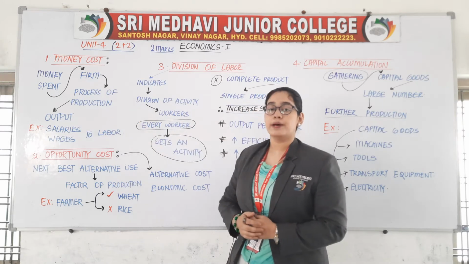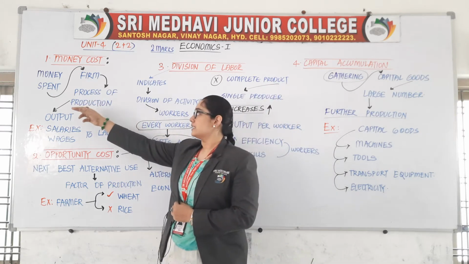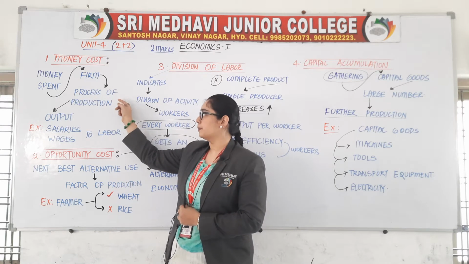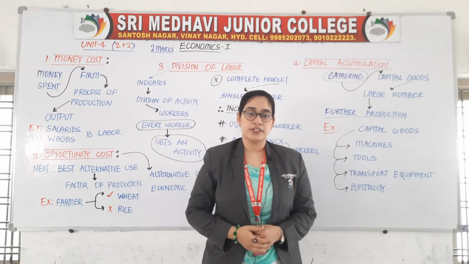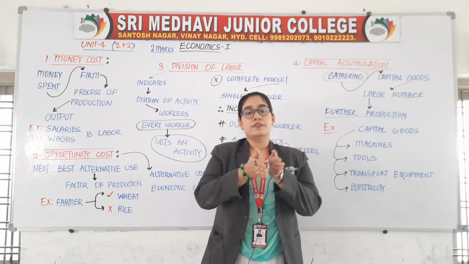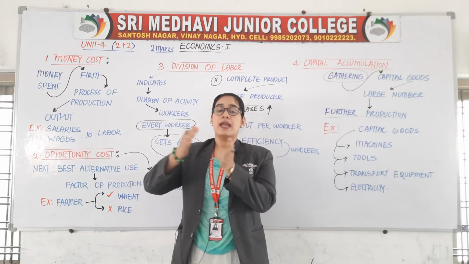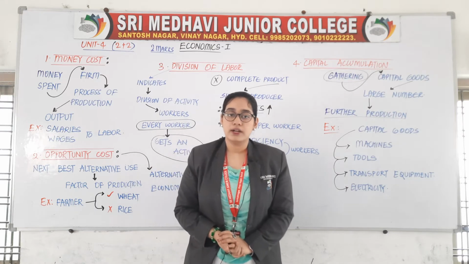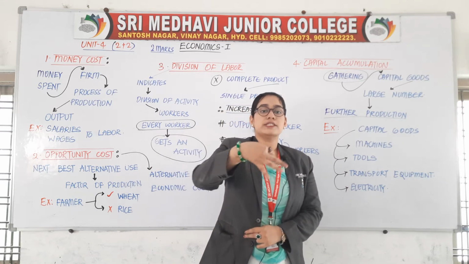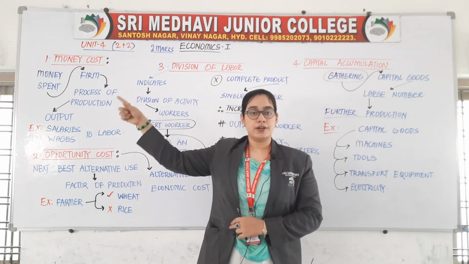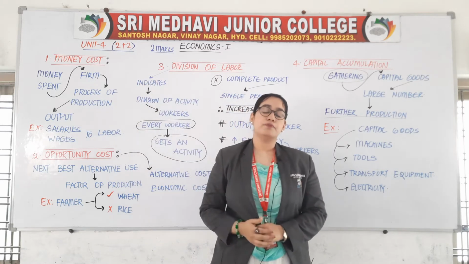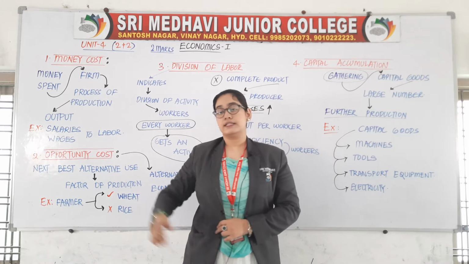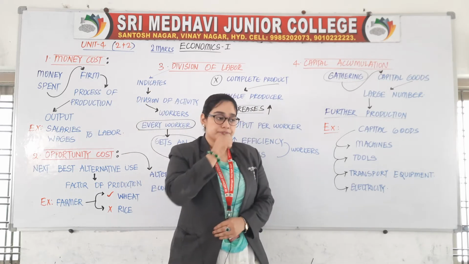What do you mean by money cost? The money spent by a firm in the process of production of its output. I already said you the difference between firm and industry. So whatever the money which is spent by firm in the process of production is known as money cost.